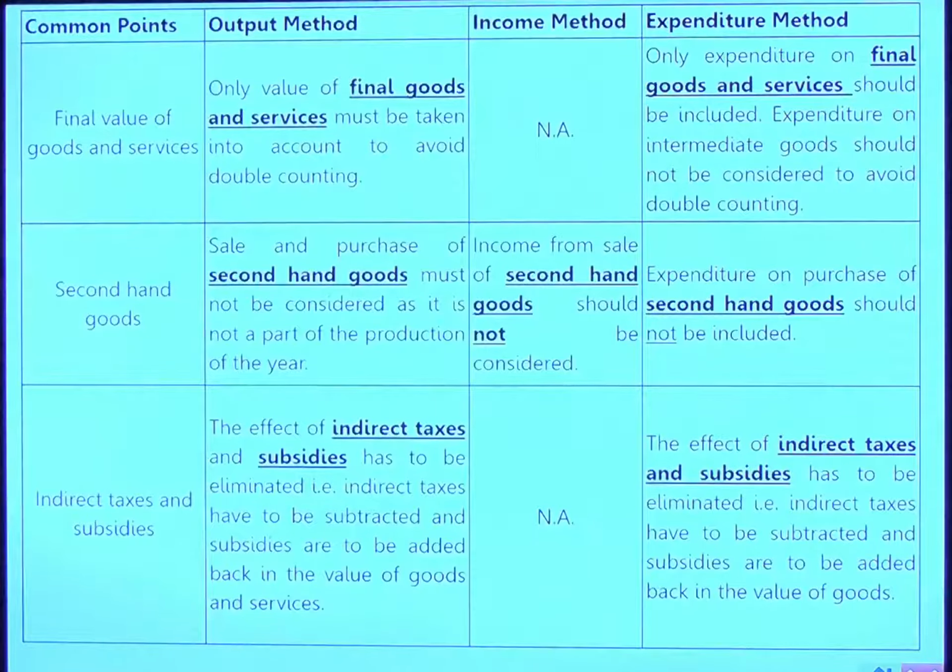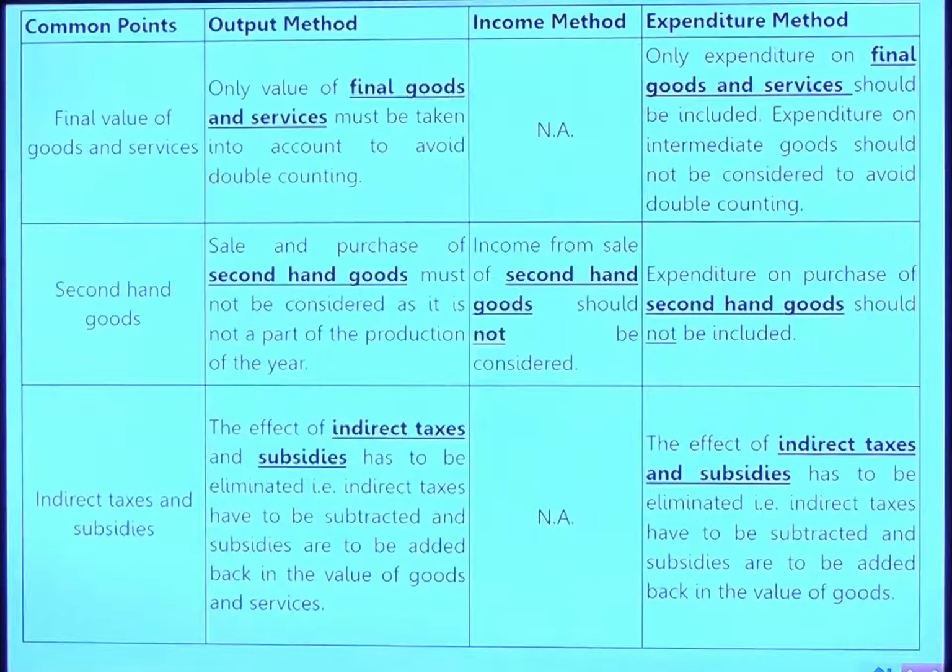In the income method, it is not applicable because ultimately they get income. In expenditure, again payment for final goods and services is considered. Second hand goods, in the output case, must not be considered as they are part of the same production we have already done. In the second case, yes, it is considered, not the second hand goods, but any commission etc. while selling the second hand goods shall be considered.